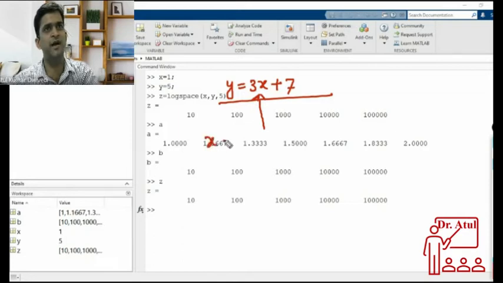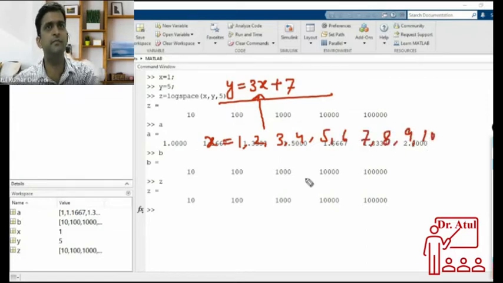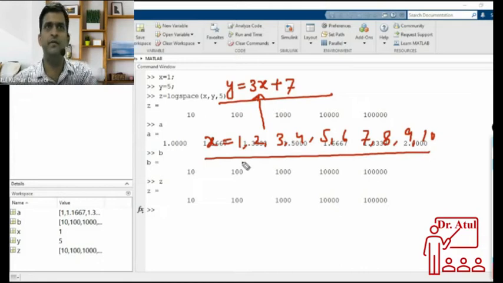You have to give some values to x, 1, 2, 3, 4, 5, 6, 7, 8, 9, 10, like that. You have to create an array for x. Then you will be able to calculate y by substituting x into this equation.